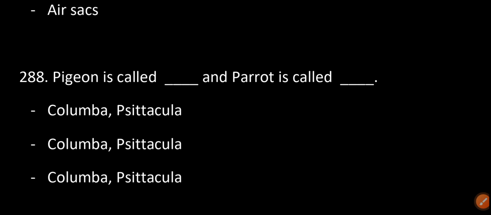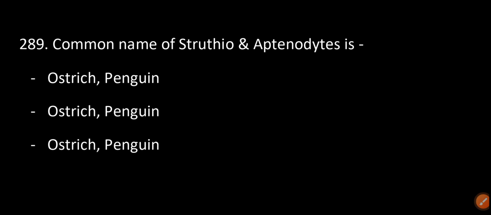Pigeon is Columba and parrot is Psittacula. Common names: Struthio and Aptenodytes are ostrich and penguin. Aptenodytes is penguin.